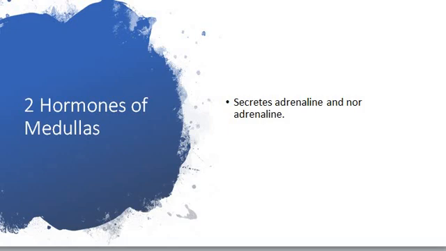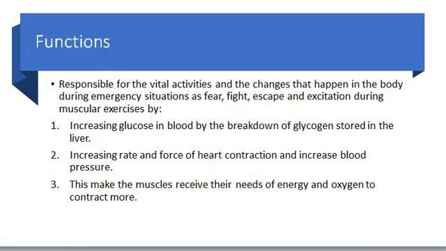What are the hormones that are secreted from the medulla? They are called adrenaline and noradrenaline. Both of these hormones are important for emergency situations like fear, fight, escape, and exciting situations. So when you face any exciting or emergency situation, noradrenaline and adrenaline are secreted, and they increase the glucose inside the blood, increase the rate and the force of heart contraction and relaxation, and also increase the energy needed, the muscle energy, and the oxygen for the muscles that need more energy.